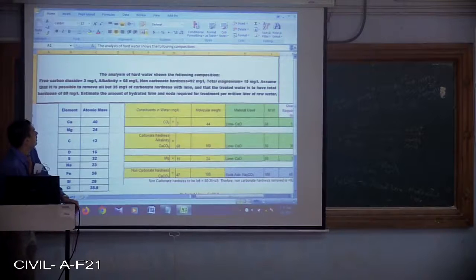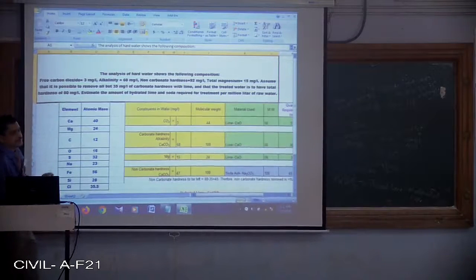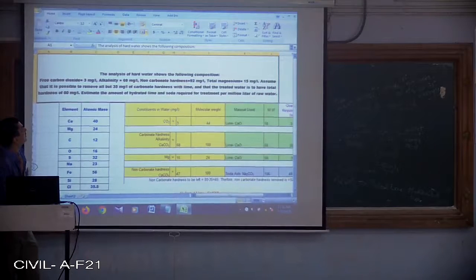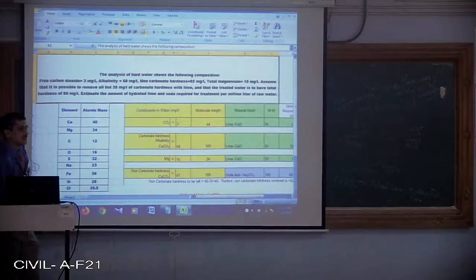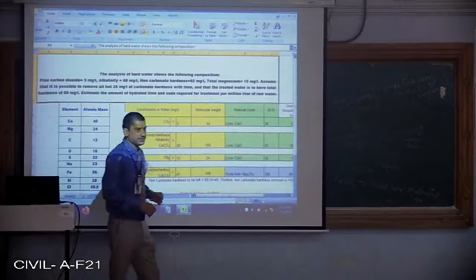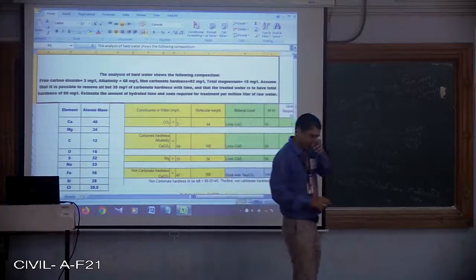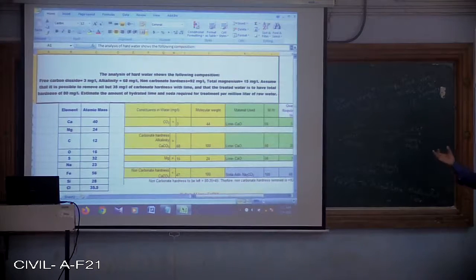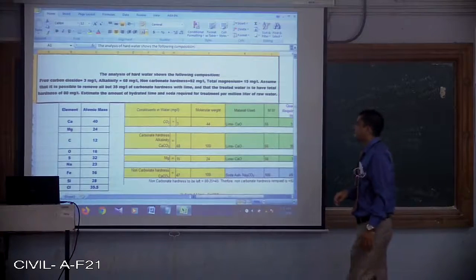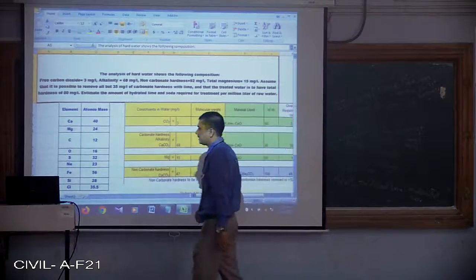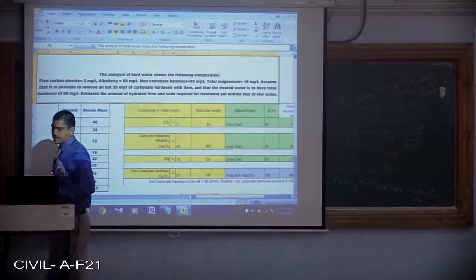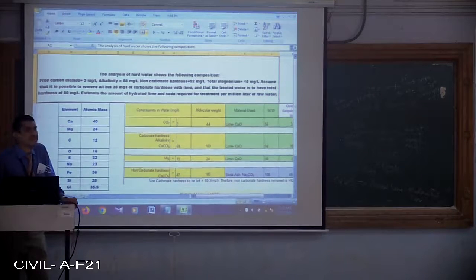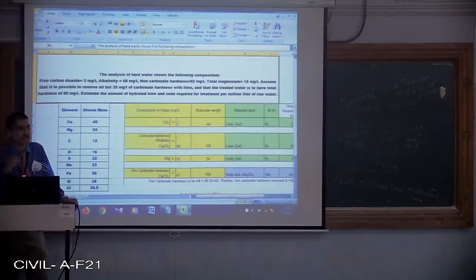So in this case, first we should understand the atomic mass of each of these materials. When we talk about chemical equations, this chemical equation will be in terms of atomic mass. We are going for estimation of some quantity of material to be added per liter. That means every material is made up of one or the other chemical formula. So we call it molecular weight for the chemical compound.